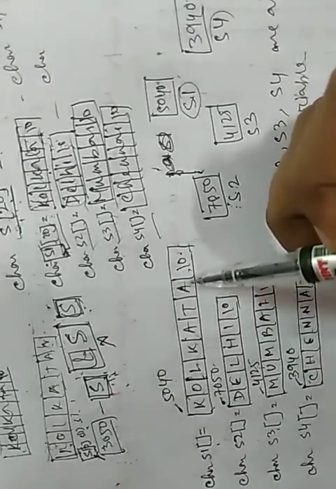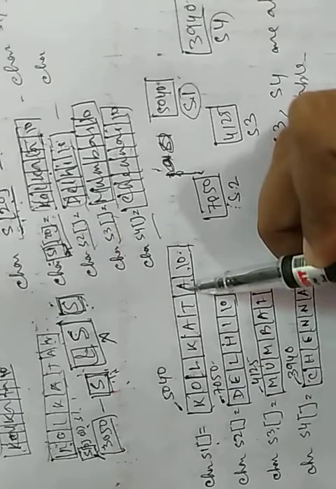We want to store these names in an array. That means if we want 4 city names, 10 city names, or 20 city names, we want to store them in an array. But we know that for each city name we need one array. Clear? So for 4 city names we need 4 arrays. So whenever we need these 4 arrays, this is the concept of 2D array.